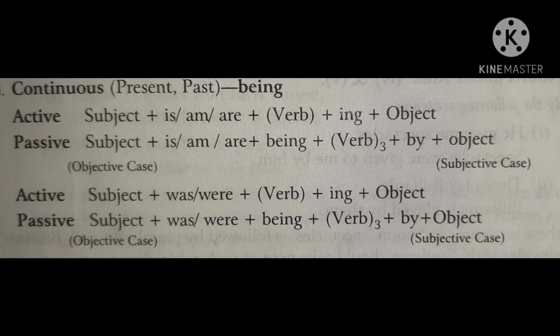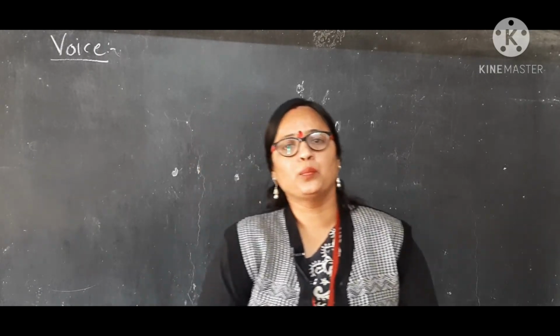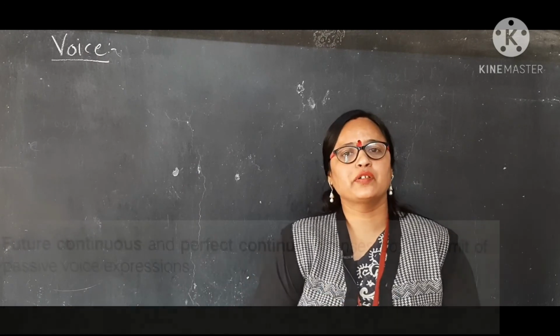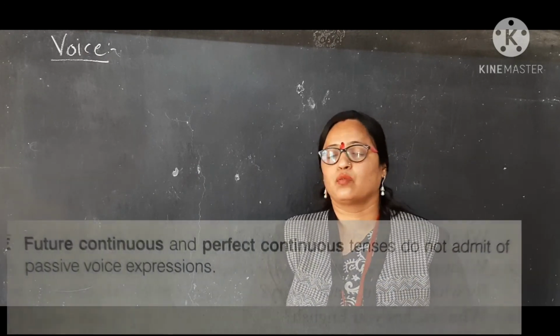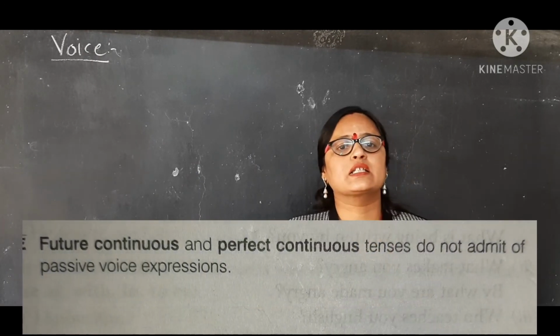In passive voice, we use subject plus is, am or are plus being plus V3 plus by plus object. And in past continuous tense, we use in passive voice subject plus was or were plus being plus V3 plus by plus object. Now, I hope you can convert the voice of a given statement.